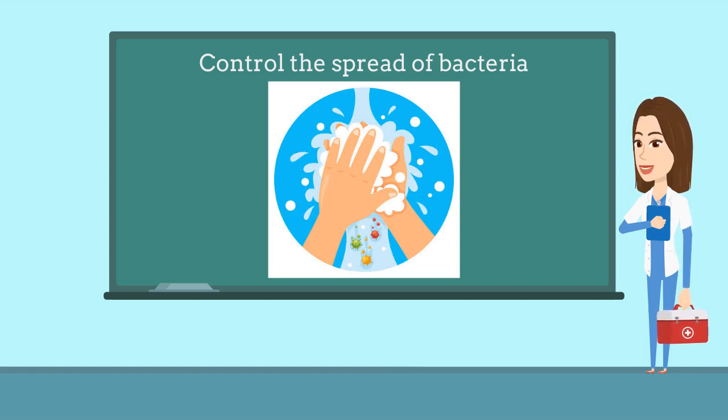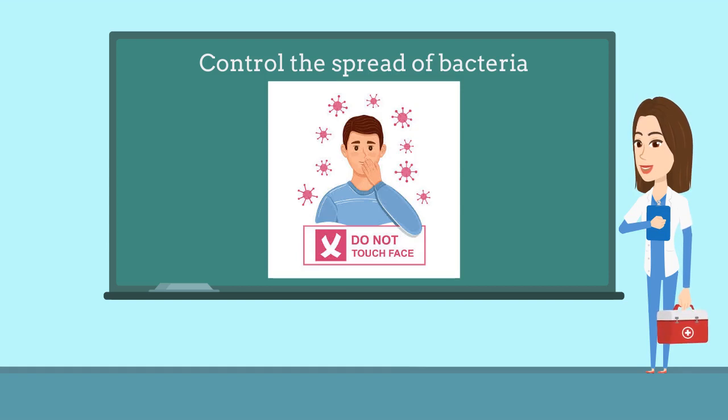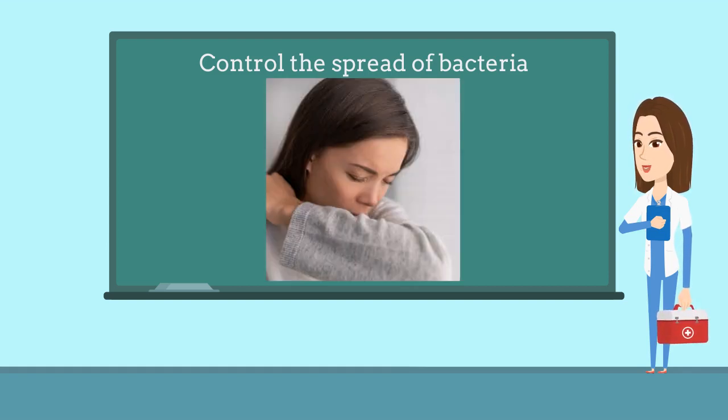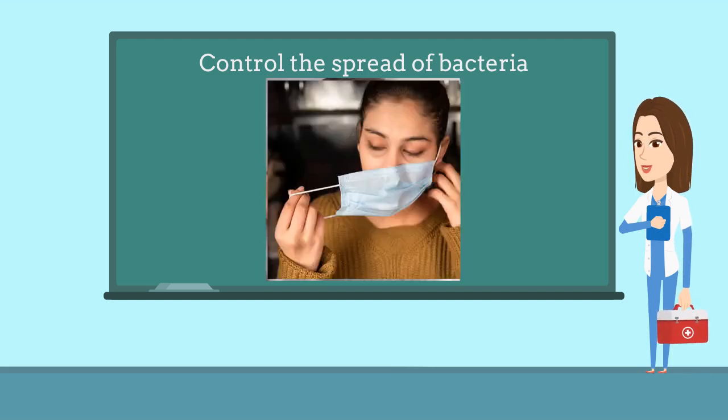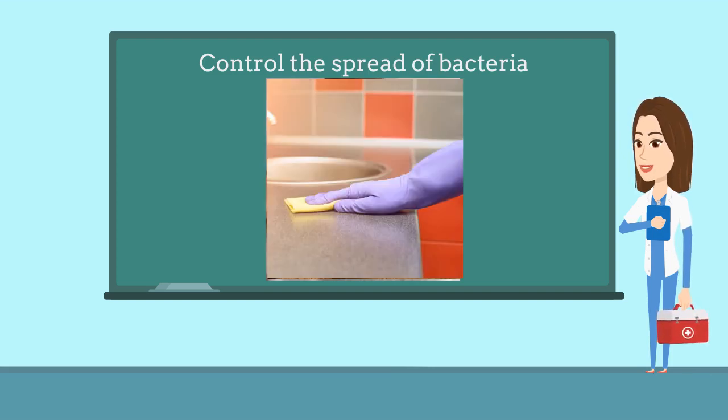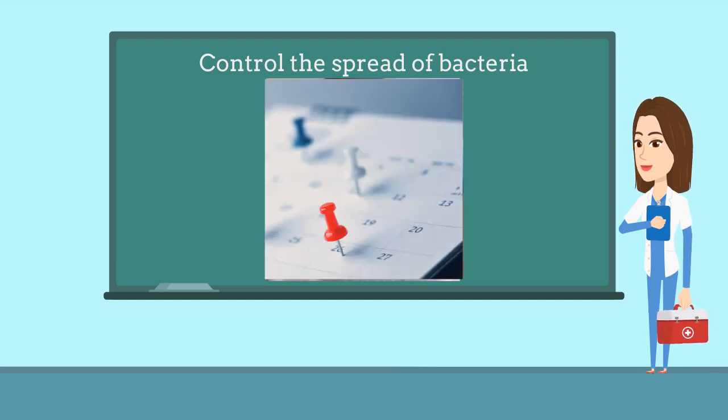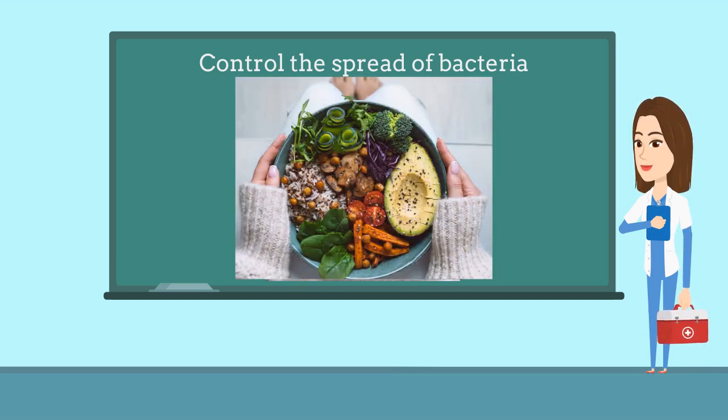Fifth is wiping down any and all surfaces that are going to be touched by you, such as devices like computers, phones, iPads, or tables and seats. Sixth is to continue to keep your vaccinations up to date. Seventh is to get the right amount of sleep, nutrients, to keep your body strong. Bacteria have various beneficial uses, such as them being helpful by producing antibiotics and aiding in digestion.